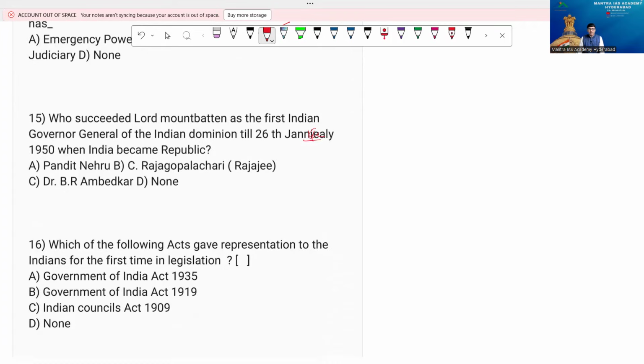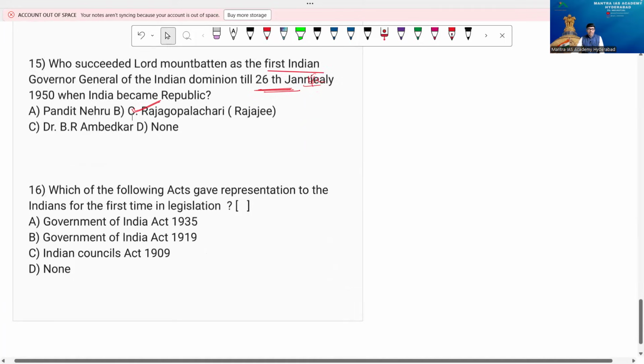Beta, the option Pandit Nehru, no. Rajgopalachari, known as Rajaji, or Dr. B.R. Ambedkar. So definitely the correct answer is C, Rajgopalachari, beta.